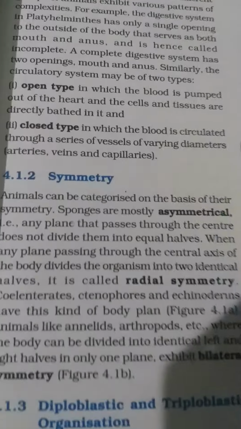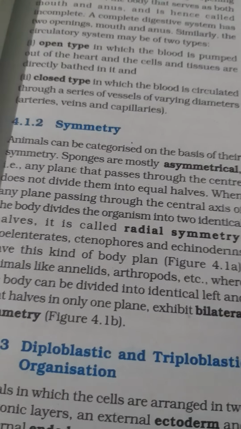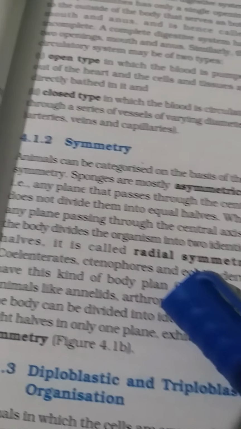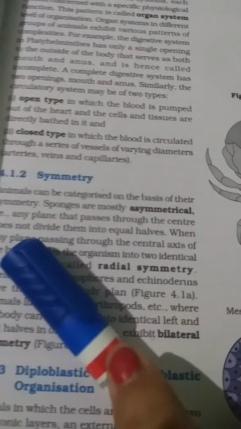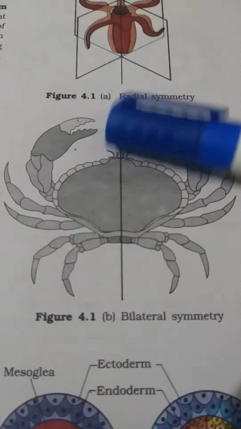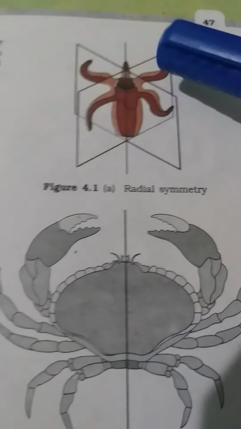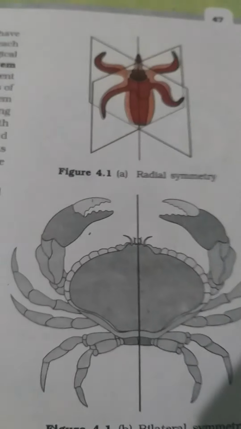Now if we talk of symmetry, the categories are on the basis of symmetry. First we take sponges and mostly others. Every plane that passes through the center, for example, you see here the organism is bilaterally symmetrical and here the organism is radially symmetrical. That means you have a central line and it is divided equally.